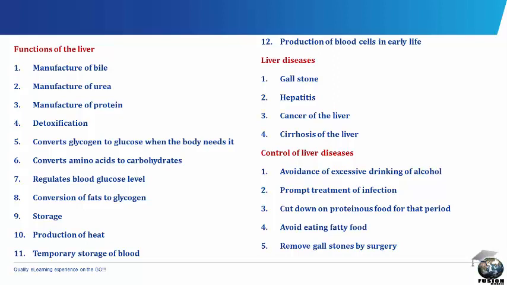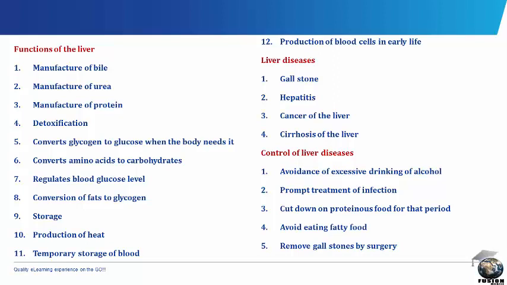In addition to storing glycogen, it stores iron and vitamins A, D, and B12. It produces heparin. It helps in the production of heat in that its constant activity produces heat. It helps to store blood temporarily, and it produces blood cells in early life.